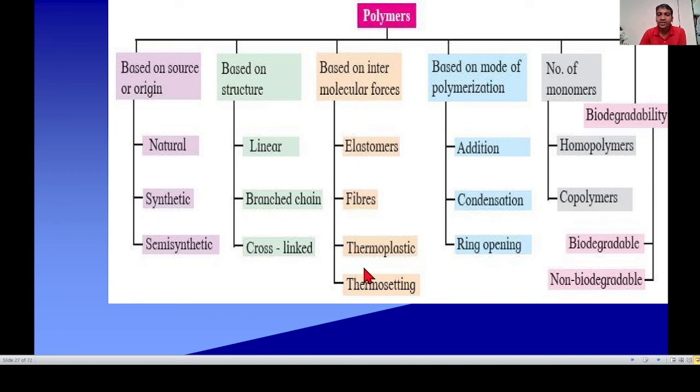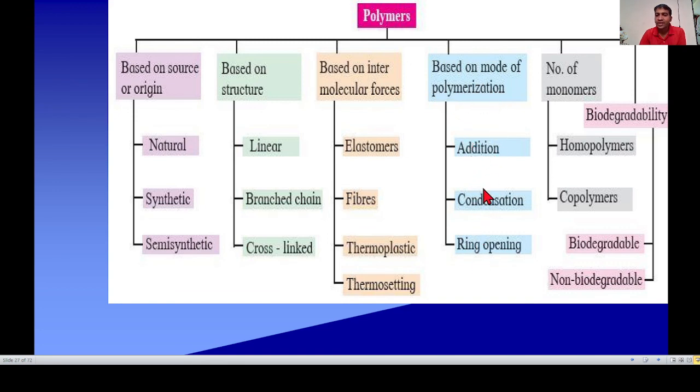It is divided into four types. First, elastomers, which show elasticity. Next, fibers, which are crystalline. Thermoplastic: the property of thermoplastic polymer is in between elastomers and fiber. And last, thermosetting.